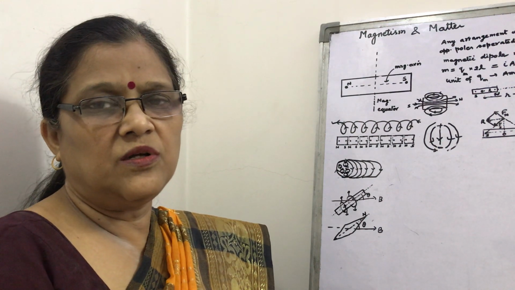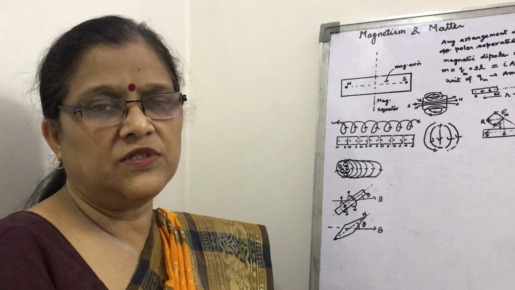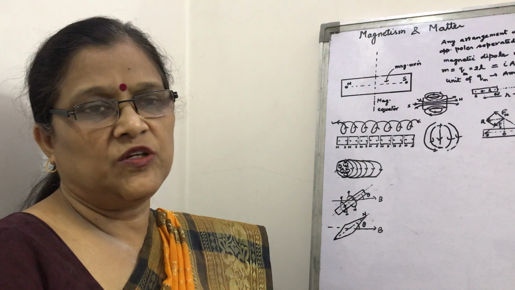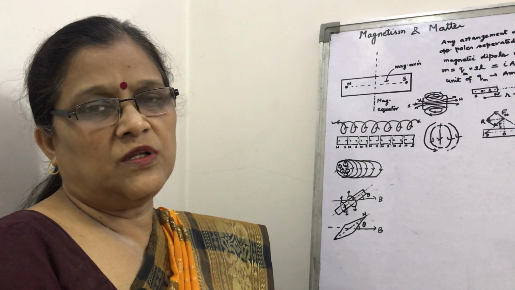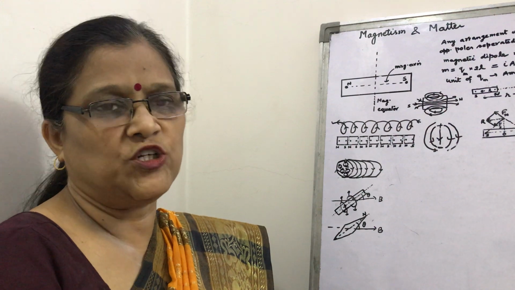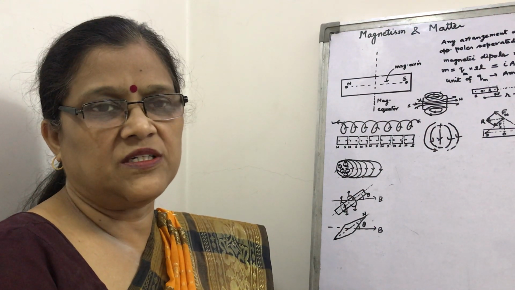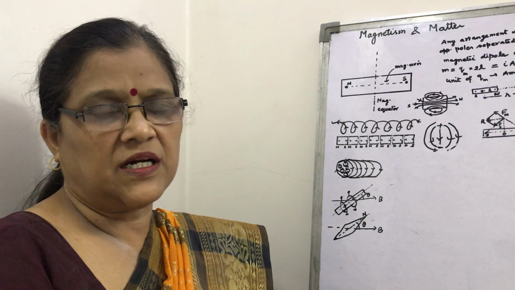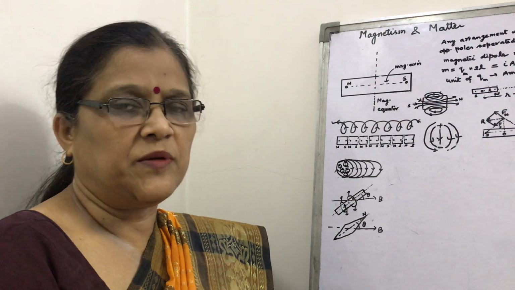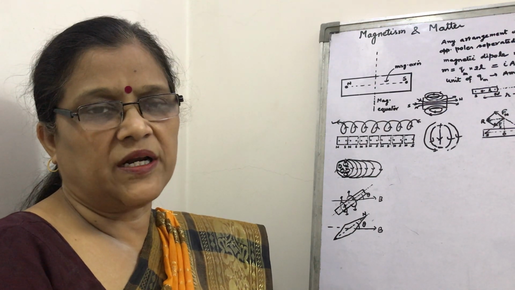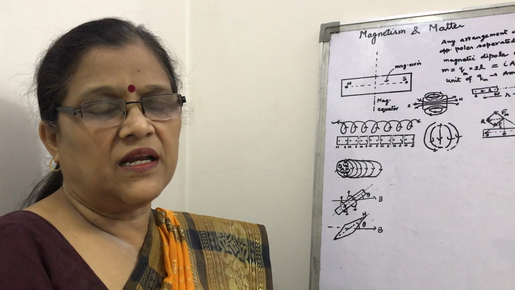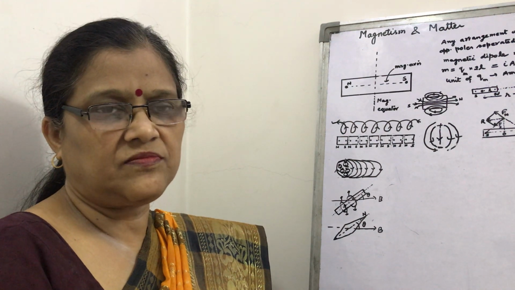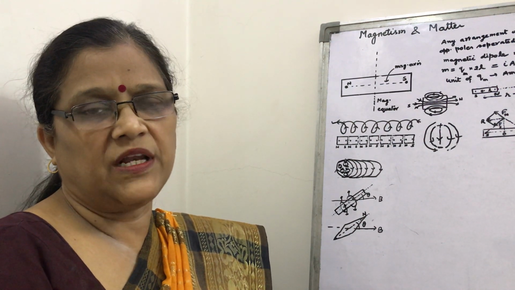Secondly, you know the properties of electric lines of force. Whenever a charge is placed in an electric field, a force acts to displace the charge. The direction of force is in the direction of acceleration or displacement of the charge. What happens in the magnetic field? If a charge is moving in the magnetic field, then the force is always perpendicular to its velocity as well as the magnetic field. That is why we should not say magnetic lines of force, we should say magnetic field lines.